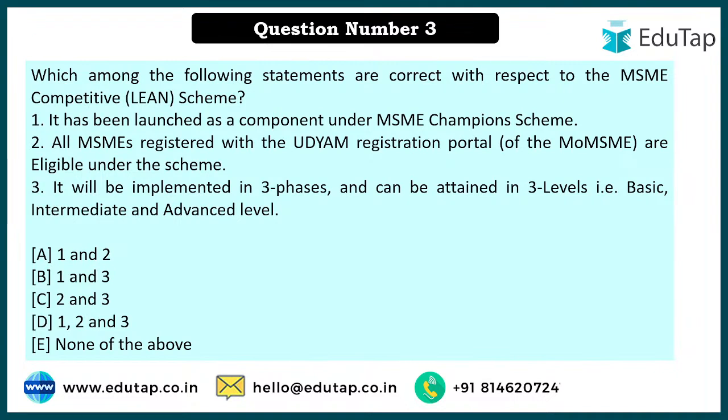So I can see the answer. Option number 3 what are they saying? D. D says 1, 2 and 3. So which of the following statements are correct with respect to the MSME Lean Competitive Scheme? Okay. So everybody is coming up with D and one is saying C. Let's look at it.